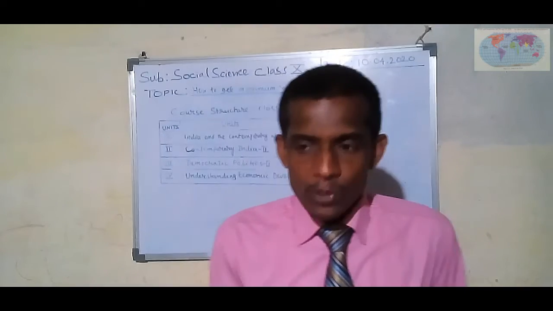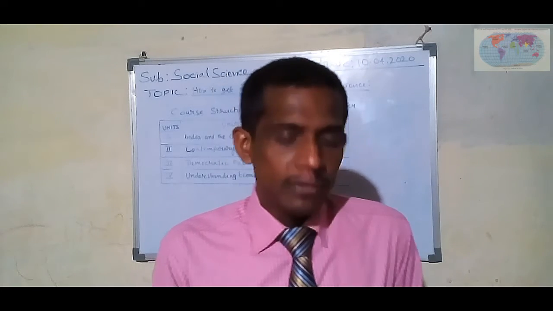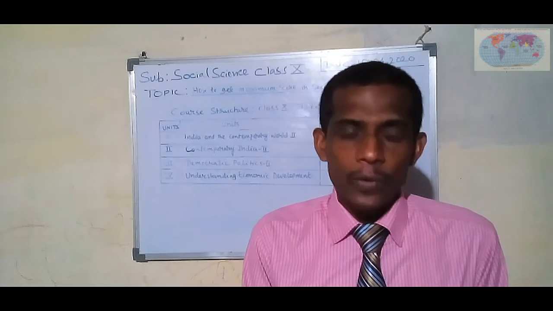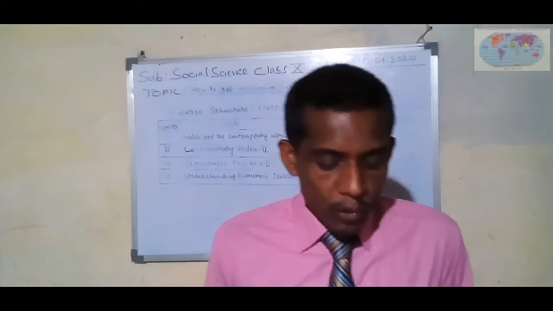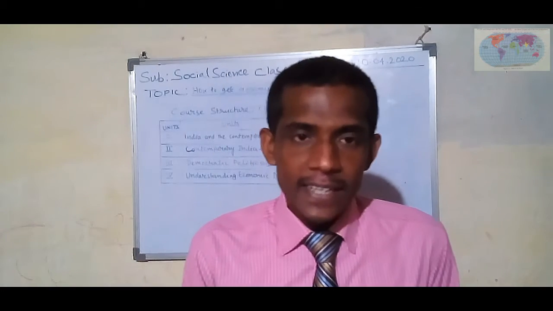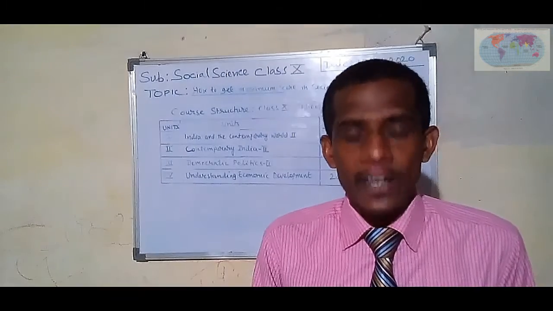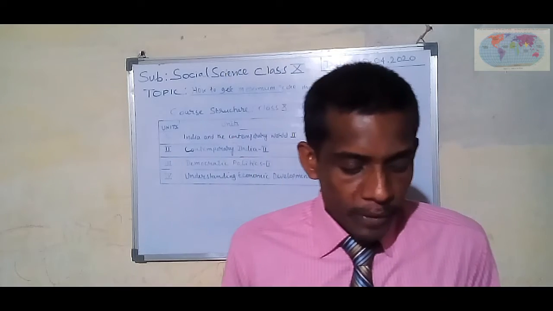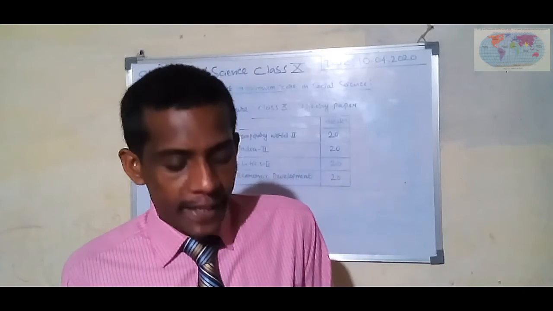In your NCERT books many more chapters are available, but you should read the mentioned chapters carefully. Understanding Economic Development, meaning economics. There are 5 chapters in your NCERT book, but you should read only 4 chapters very carefully: development, sectors of the Indian economy, money and credit, and globalization and the Indian economy.